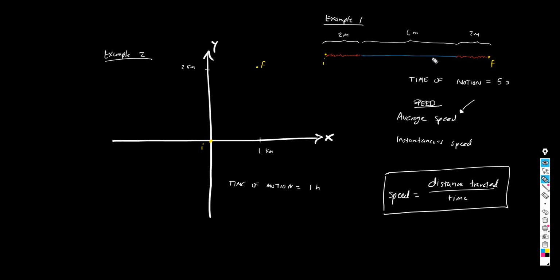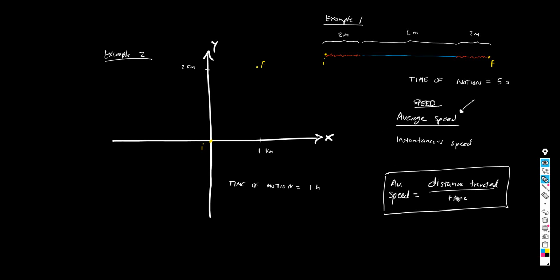So for example, in this case in which I once again repeat the motion, slowly, slowly, and then faster, and then slow motion again. So let's get the average speed for this particular motion.